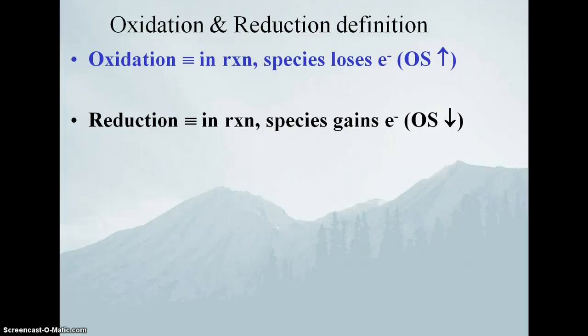In that case, if you gain electrons, your negative charge goes up, and sure enough, your oxidation state will drop. So again, these are tied together. Reduction always happens with oxidation because you can't have free electrons running around by themselves. It's totally against the rules.